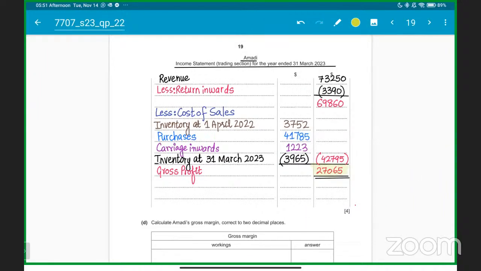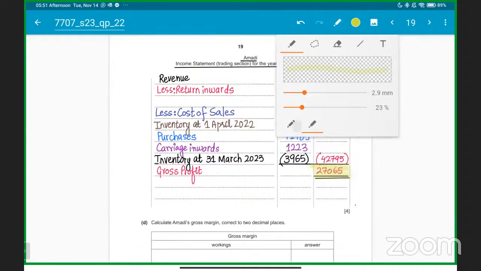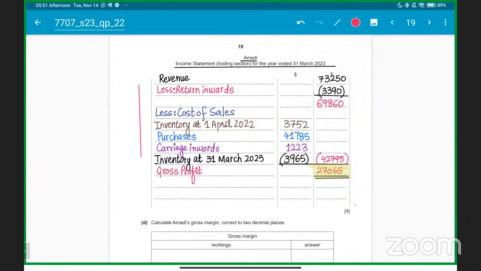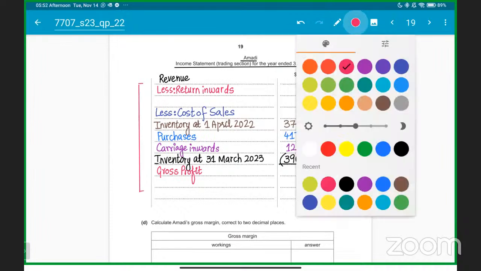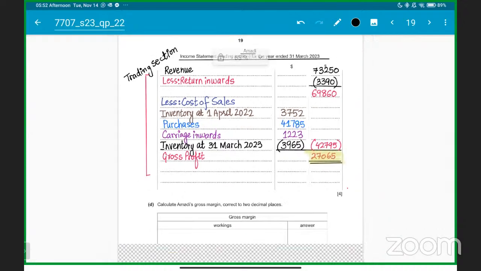Other incomes like discount received, commission received, rent received, provision for doubtful debts decrease, those are the remaining part, the profit and loss section part. If we are talking about the trading section, this is basically the trading section, okay, students? Everyone needs to understand that, sir, this is called the trading section, okay? Hope everyone got it. Is that right? Is it clear? And that's how you got 4 marks, okay? So we got it.